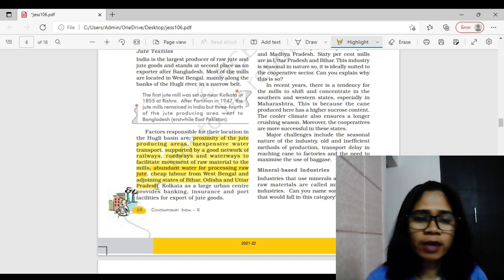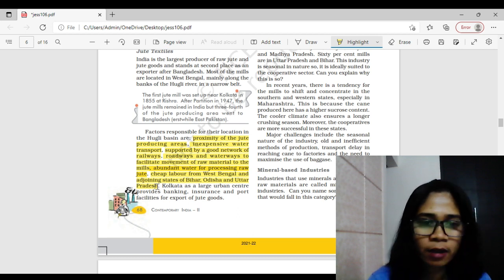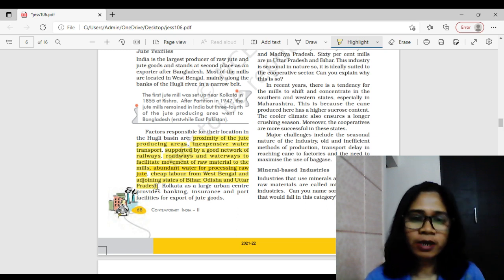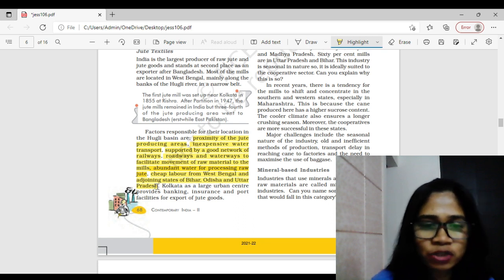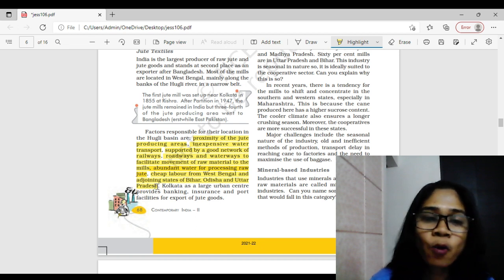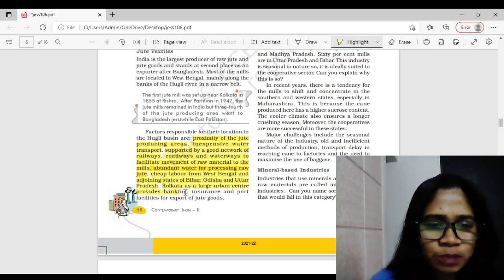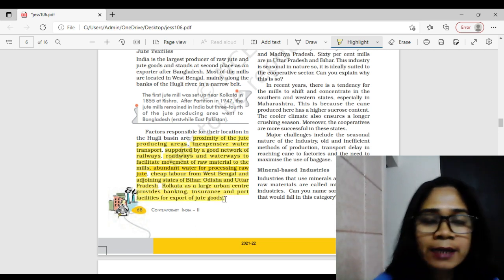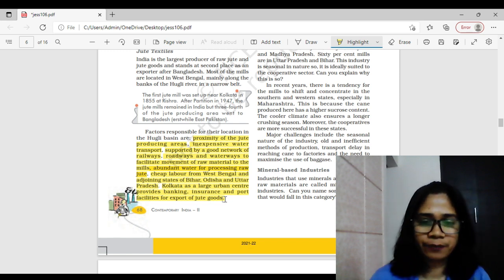On top of that, for any kind of business, trade or manufacturing in a certain area, that area will definitely have a good amount of infrastructure along with banking, insurance and all. And we have a port also available in this area. So all these factors are responsible for the growth and development of the jute industry in the Hooghly River Basin.